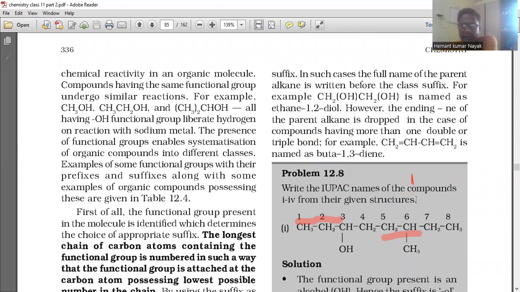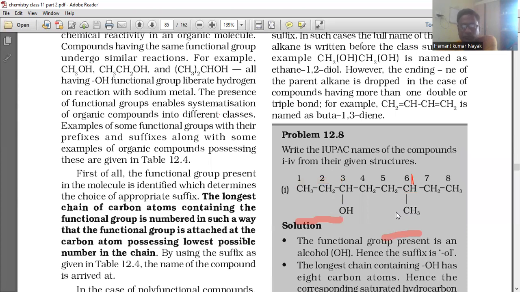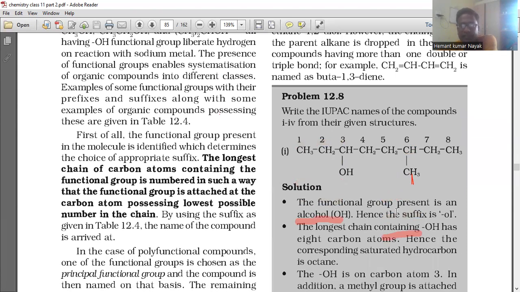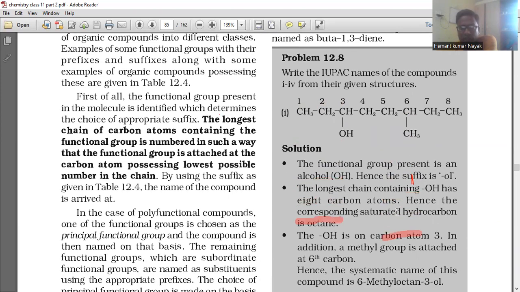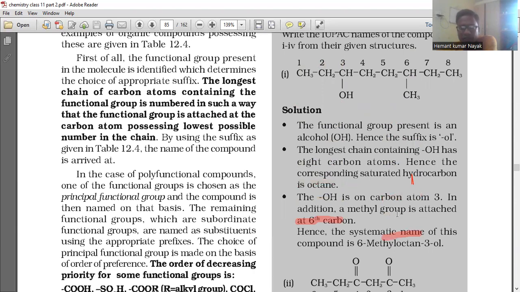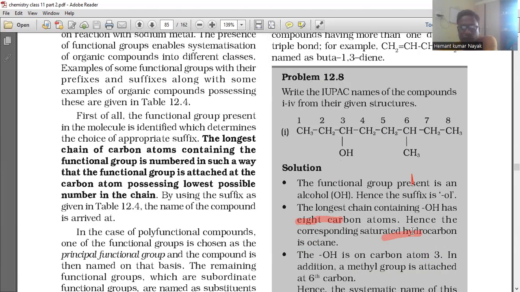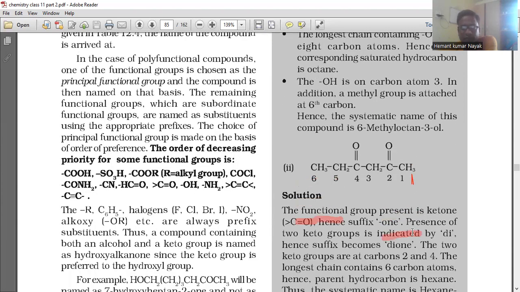Problem: write the IUPAC name of the compounds 1 to 4 from their given structures. The functional group present is an alcohol, OH, hence the suffix is ol. The longest chain containing OH has 8 carbon atoms, hence the corresponding saturated hydrocarbon is octane. OH is on carbon atom 3. In addition, a methyl group is attached at the 6th position. The systematic name of this compound is 6-methyloctan-3-ol.